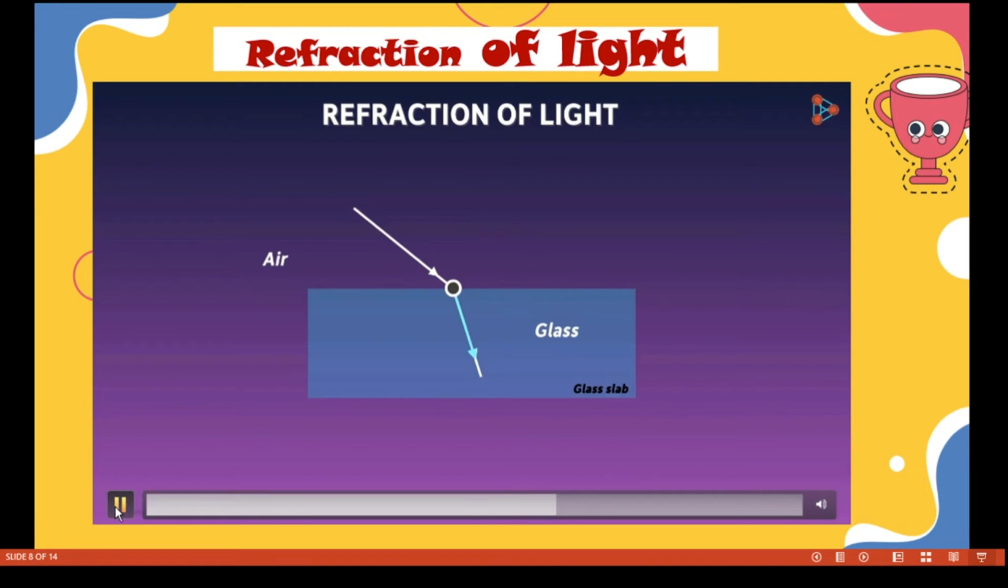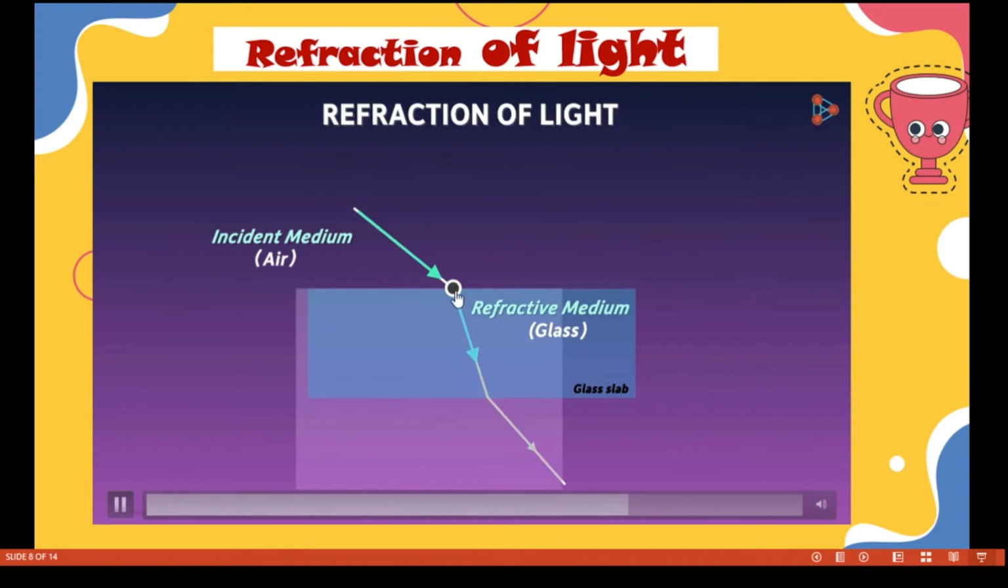Look at this diagram. This one is the rarer medium, and this one is the denser medium. In the rarer medium the incident ray travels faster, and since the other is a denser medium, it travels slower. That's why it bends towards the normal. Whereas when this ray travels from a denser medium, that is glass, to a rarer medium, that is air, it deviates away from the normal line.